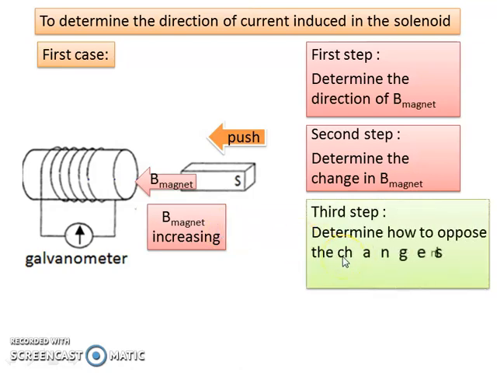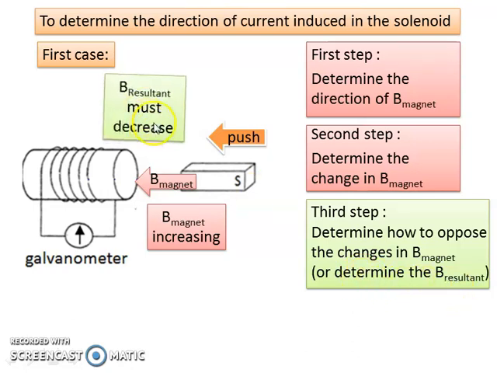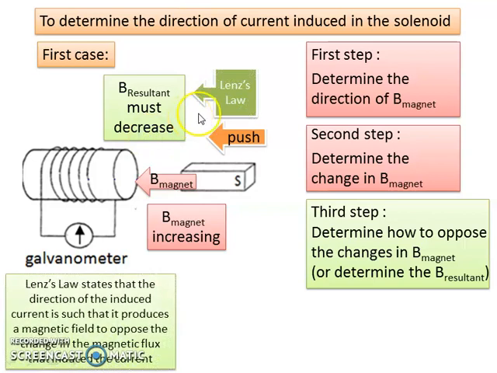Third step, determine how to oppose the change in B magnet, or in other words, determine the B resultant. If the B magnet is increasing, the B resultant must decrease. This is from Lenz's law, which states that the direction of the induced current is such that it produces a magnetic field to oppose the change in the magnetic flux that induced the current. So to oppose the magnetic flux that induced the current, if B magnet is increasing, the B resultant must decrease.